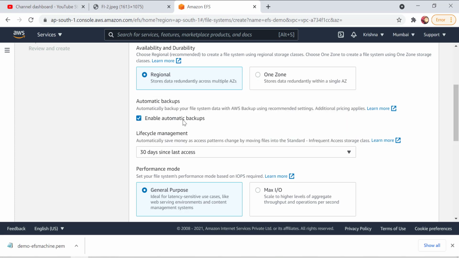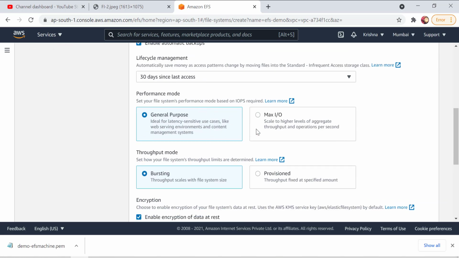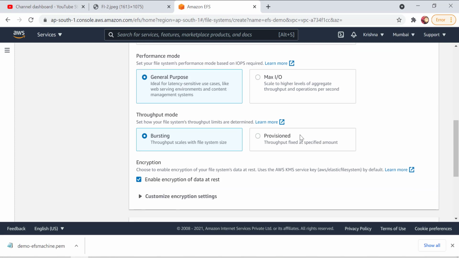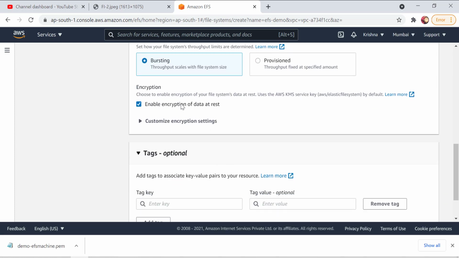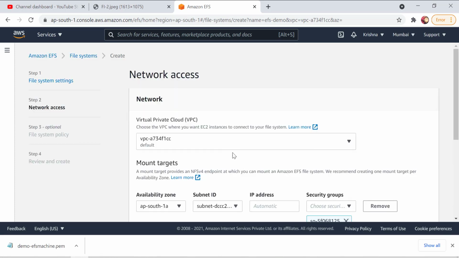So I can keep it as default. If you don't want it, you can also put it as none. Okay, fine. I just want general purpose and bursting, as I will get the best result out of it. If I want fixed input output, then I can use provisioned. Okay, I want to enable encryption, so I will click on next here.